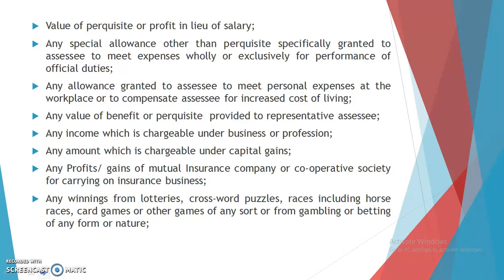Any value of benefit or perquisite provided to representative assessee, any income which is chargeable under business or profession, any amount which is chargeable under capital gains, any profits or gains of mutual insurance company or cooperative society for carrying on insurance business, any winnings from lotteries, crossword puzzles, races including horse races, card games or other games, or any sort of income from gambling or betting of any form or nature.